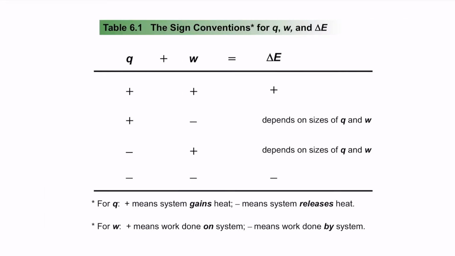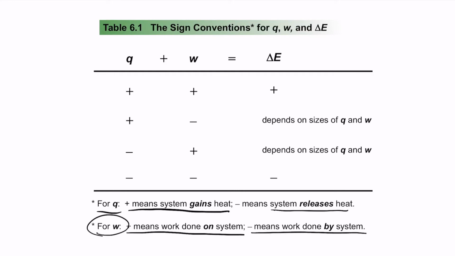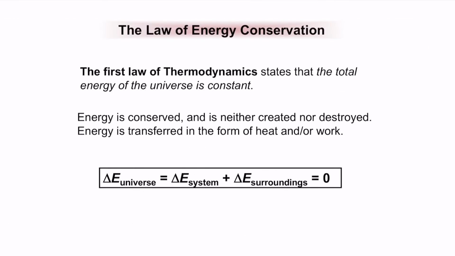The common sign conventions: we use Q to be positive when the system gains heat. For W, positive means the work is done on the system and negative means the work is done by the system. So when the system gains or absorbs heat, Q is positive. When the system releases heat, Q is negative. Work done on the system is positive. Work done by the system is negative. These are the differences that we generally see here.